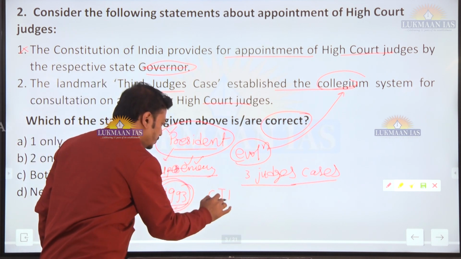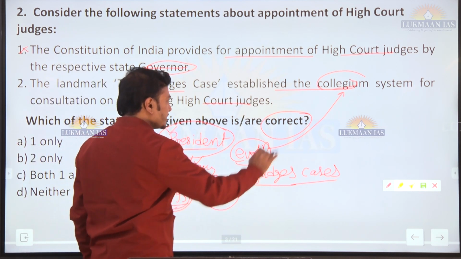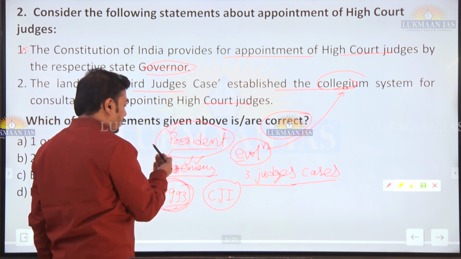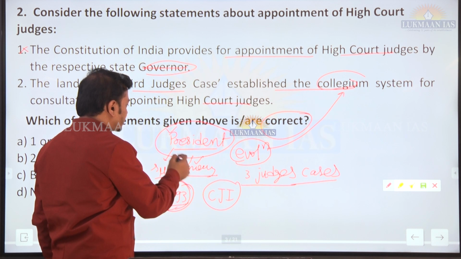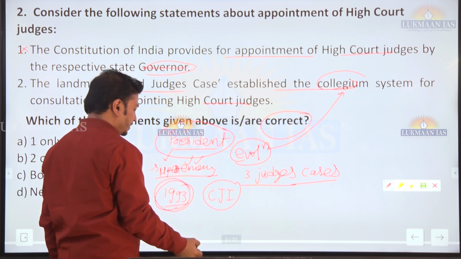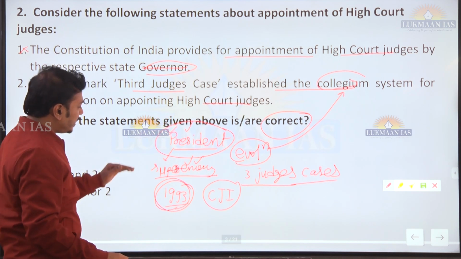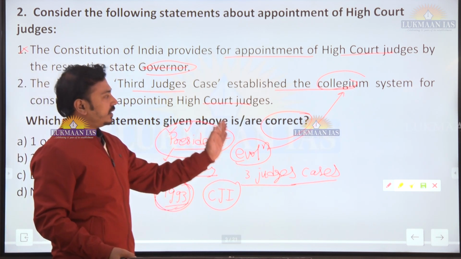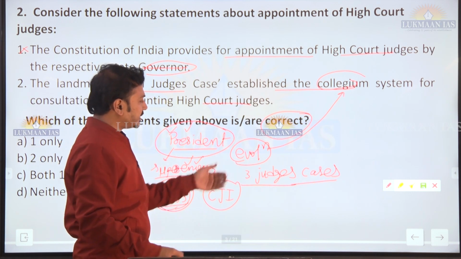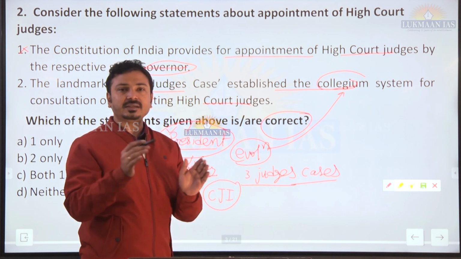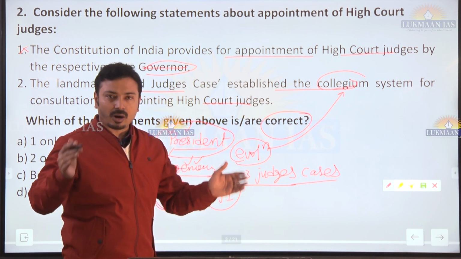So the CJI is supposed to consult the collegium of 2 senior most judges and that opinion is forwarded to the executive, that is president, and there is compulsion on the executive to appoint that person. So here the judicial supremacy was upheld, and this is how the collegium formed. Then in third judge's case, the collegium was expanded, the consultation process was made broader.